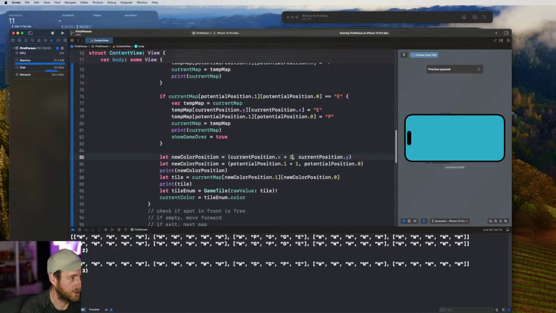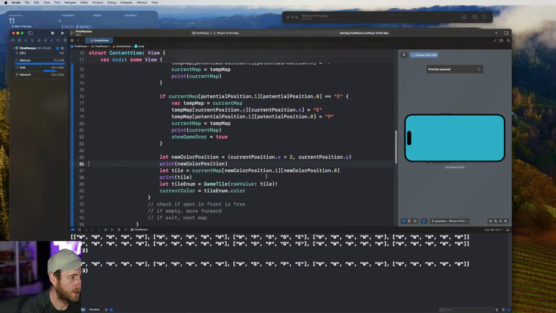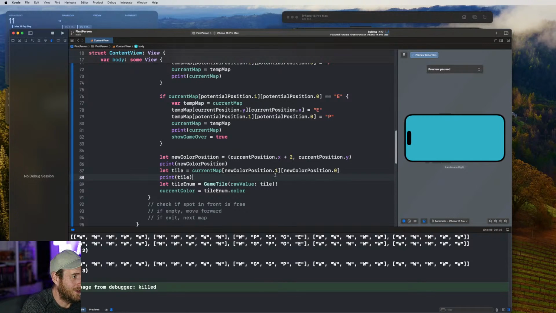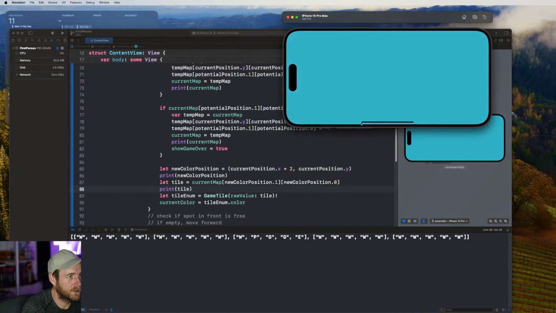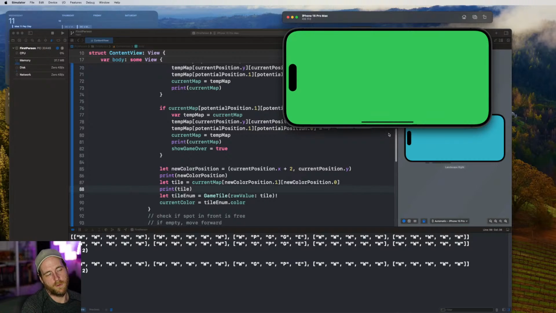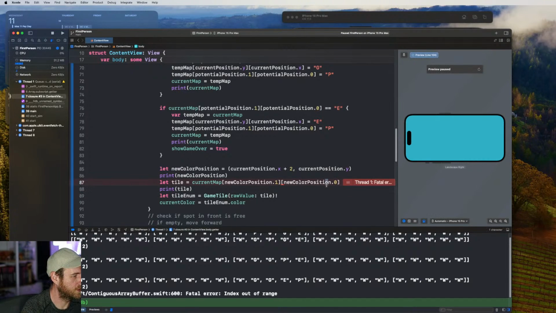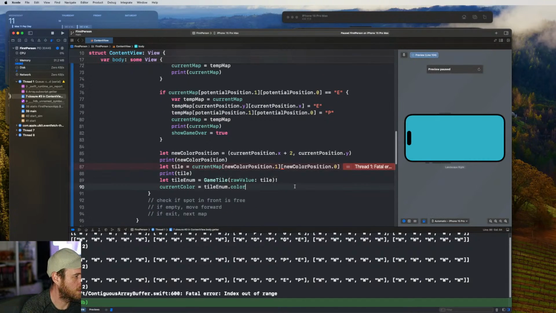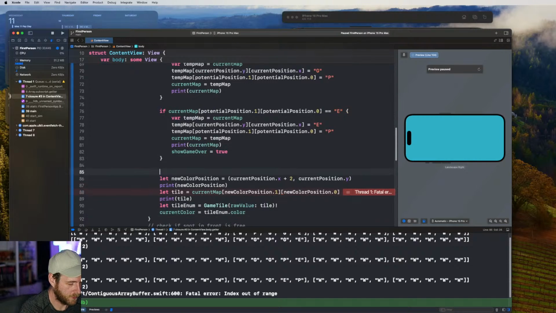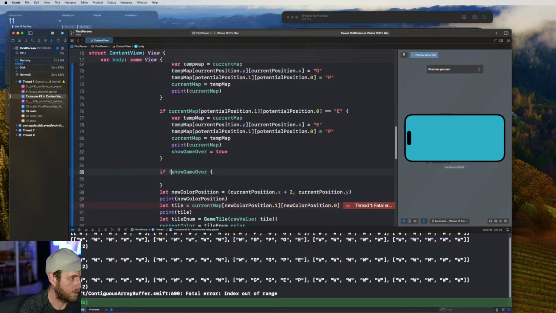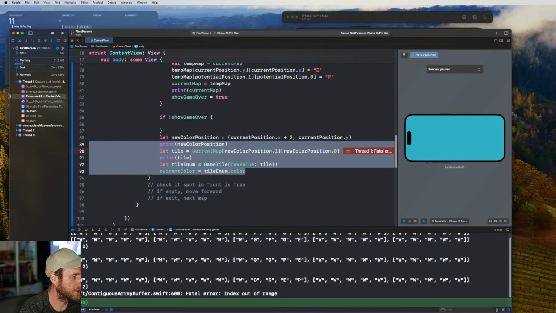I feel like this is easier for me to reason about. We might need to flip these around. Let's see how we go. So we got the ground, which is correct. We can see the ground in front of us. And we see the exit. And then if we swipe up on the exit, because we're looking at the exit now, we should see show game over equals true. If show game over, if no show game over, we'll just fix this crash real quick.